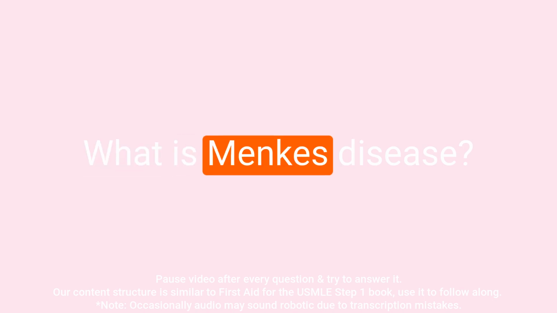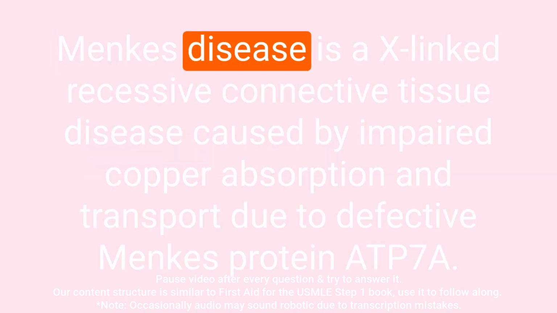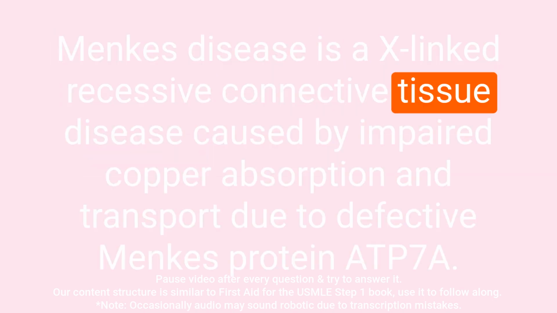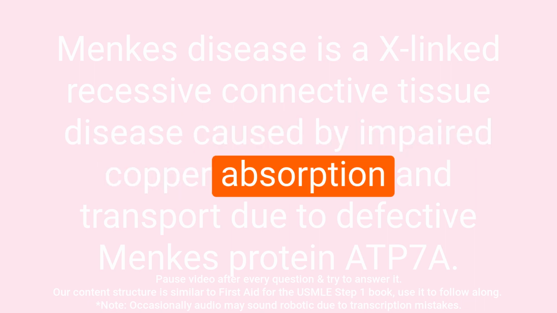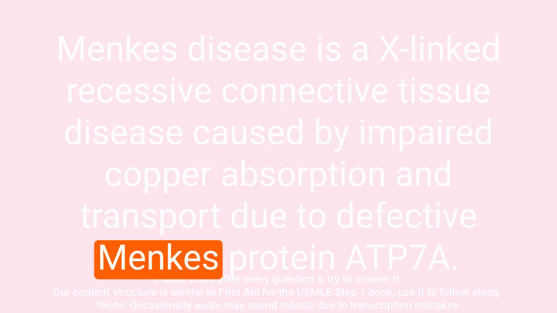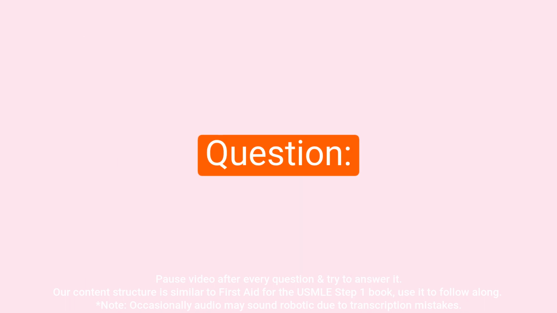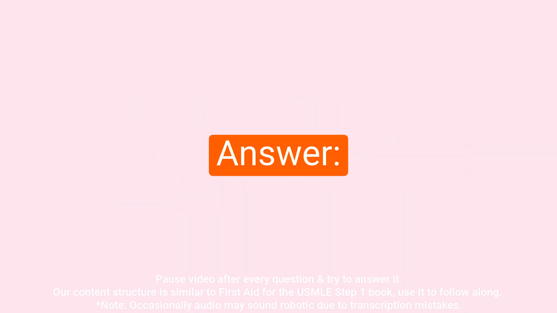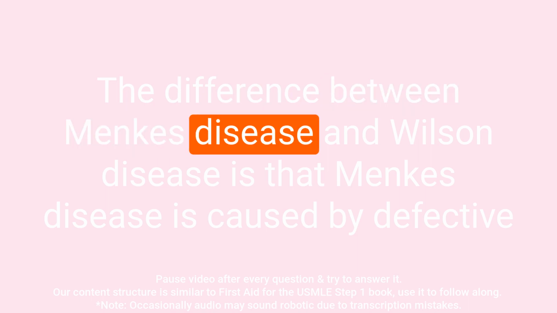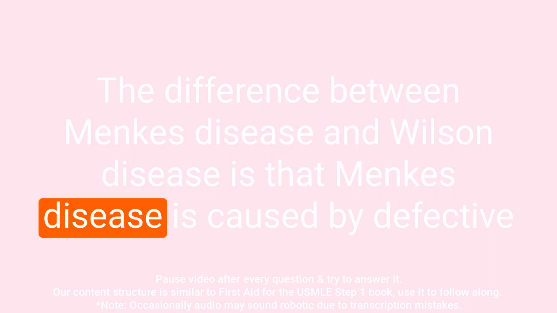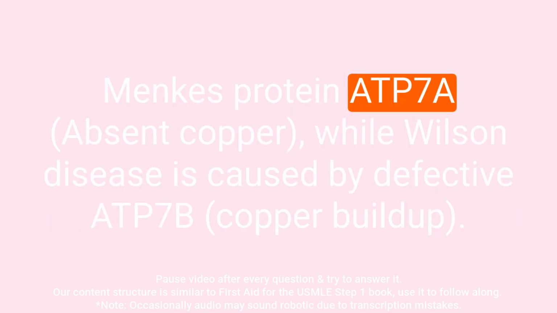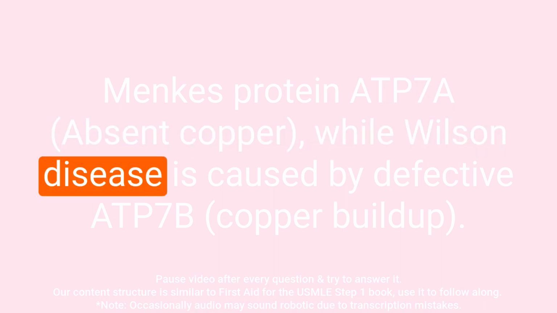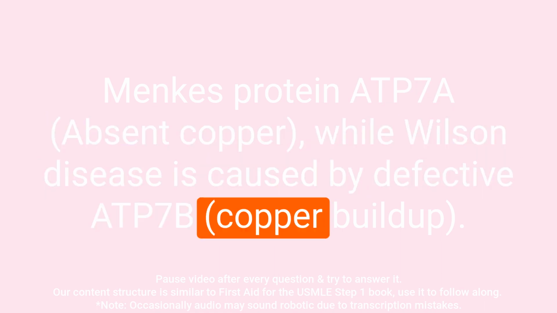Question: what is Menkes disease? Answer: Menkes disease is an X-linked recessive connective tissue disease caused by impaired copper absorption and transport due to defective Menkes protein ATP7A. Question: what is the difference between Menkes disease and Wilson disease? Answer: the difference between Menkes disease and Wilson disease is that Menkes disease is caused by defective Menkes protein ATP7A, while Wilson disease is caused by defective ATP7B.